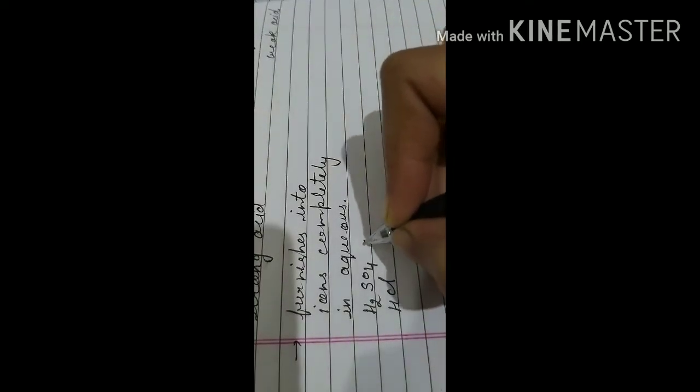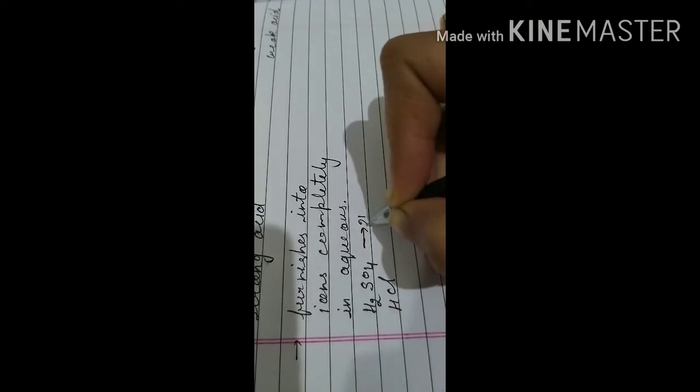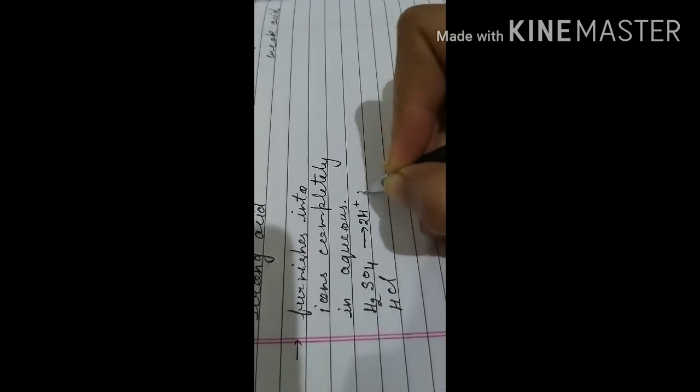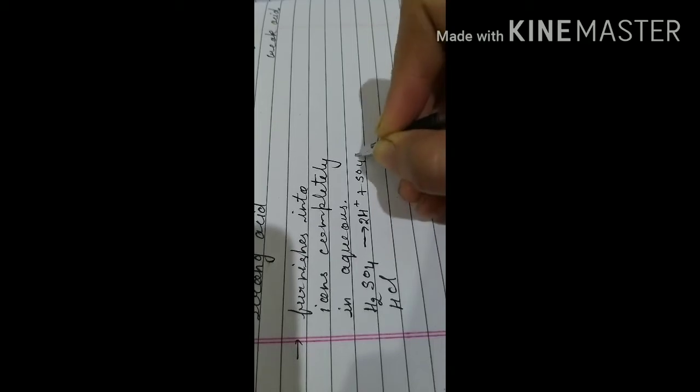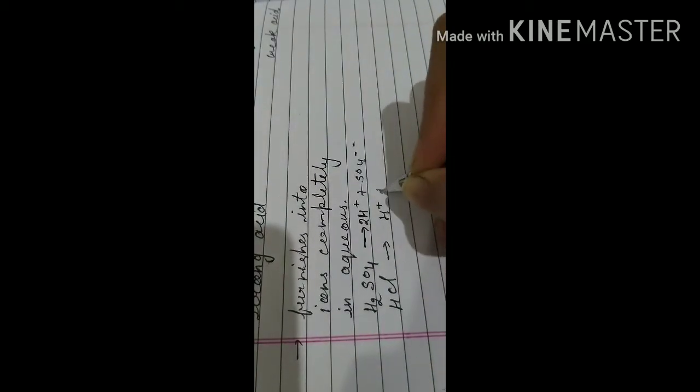Examples I am writing: H2SO4, this is sulfuric acid. Next is hydrochloric acid, this is HCl. These are strong acids, they completely dissociate into ions, like H2SO4 will dissociate into 2H positive plus SO4 2 negative. Completely furnishing into its ions, so that is considered a strong acid.